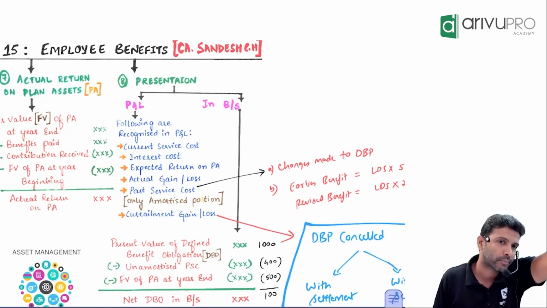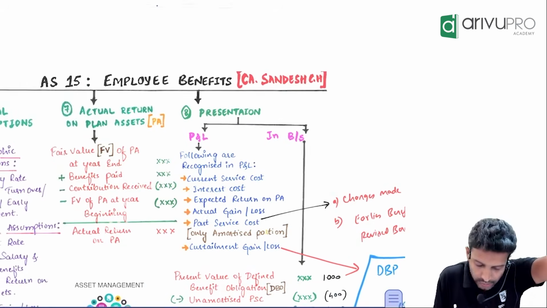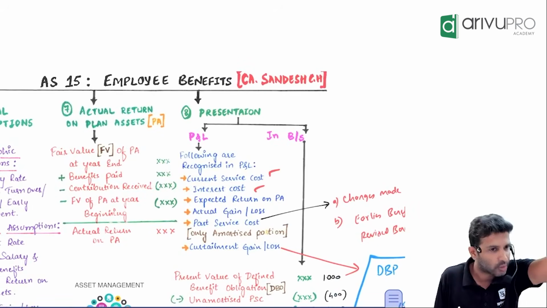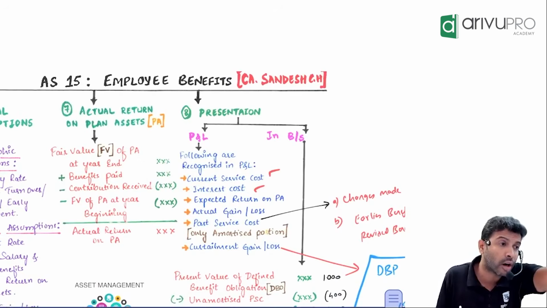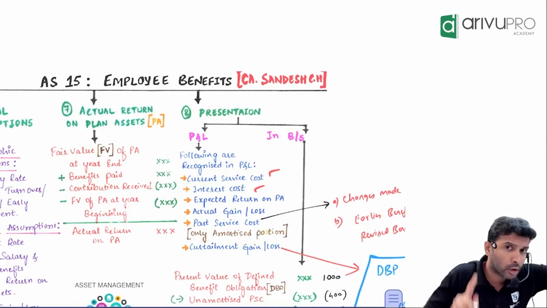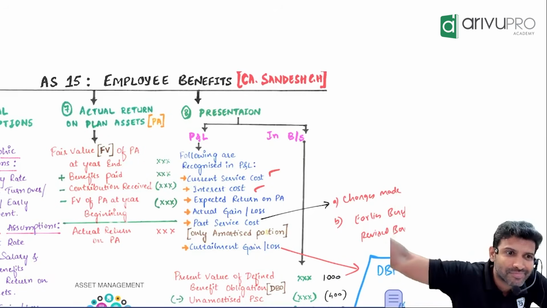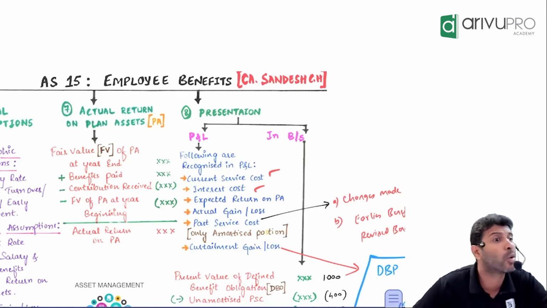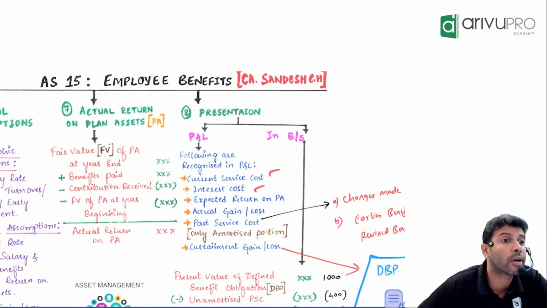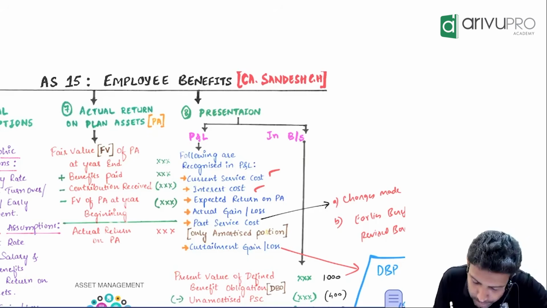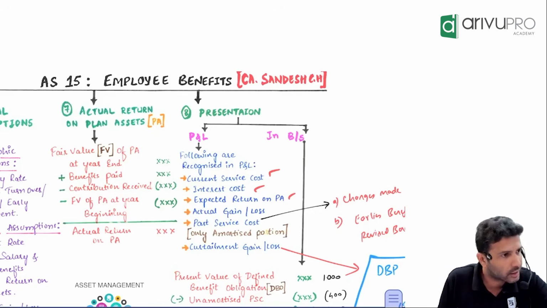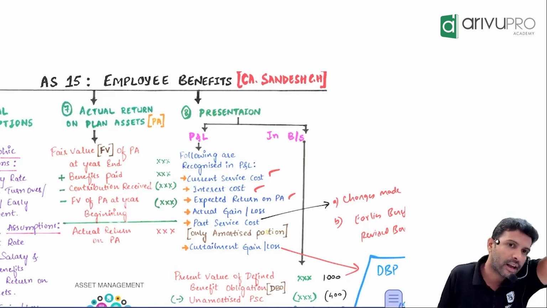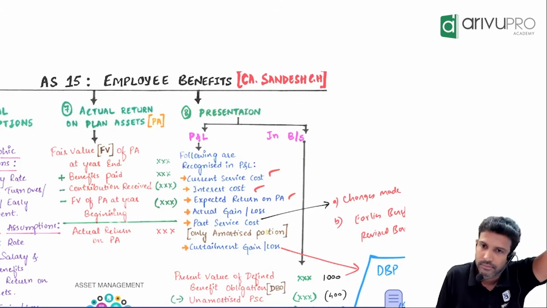Current service cost, finance charges. Now, what is this relating to? These two are relating to provision for DBO. But do not forget there is also a plan asset. Do not forget there is an investment called plan asset. On plan asset, what are you going to get? That is an investment. On that, what will you get? Interest, expected return on plan asset. That return also will go where? P&L. Three are clear.